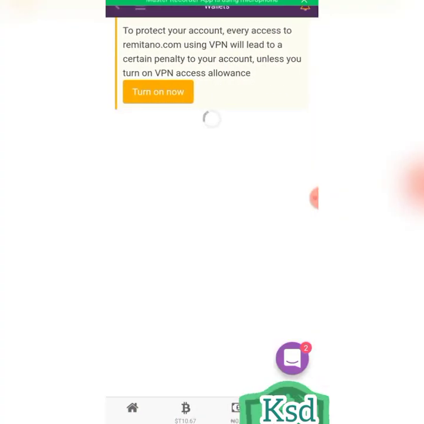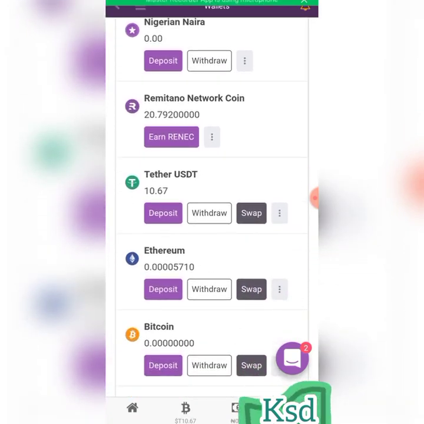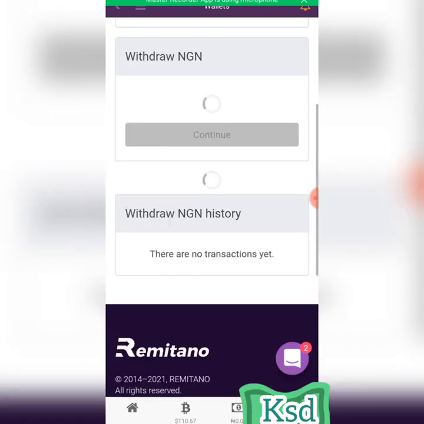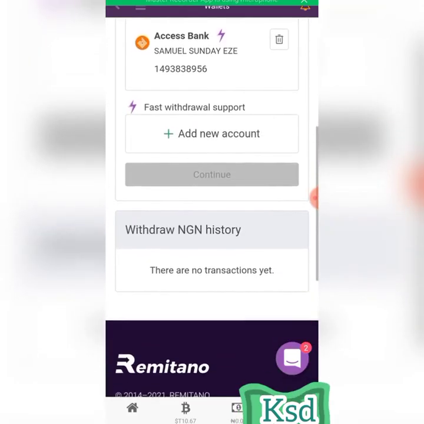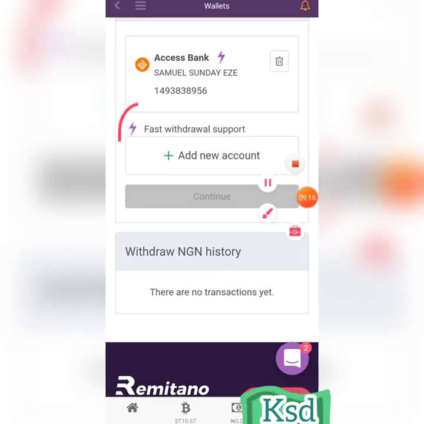Click on wallet. If you click on wallet, you see the Naira here. You click on withdraw. So if you click on withdraw, you see add. You see fast withdrawal support. Note this. Anyone with this symbol is telling you that you can receive your withdrawal as fast as possible. They have other means you can use to get your withdrawal, right?